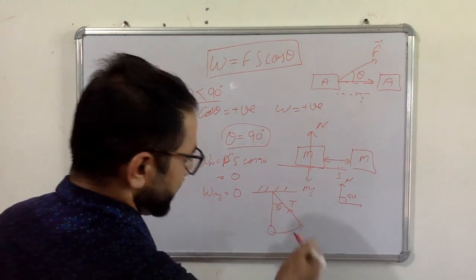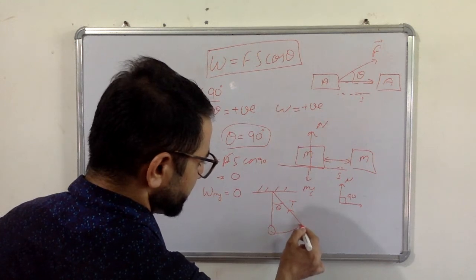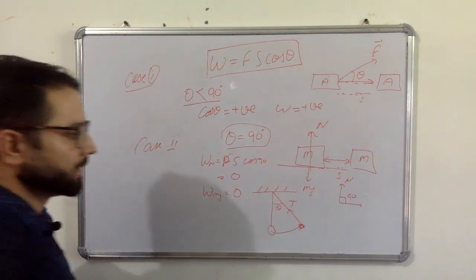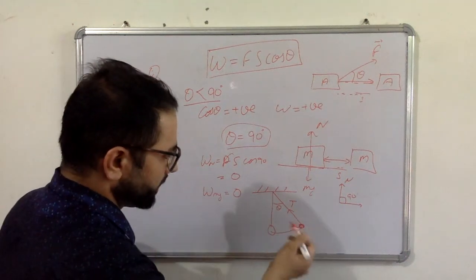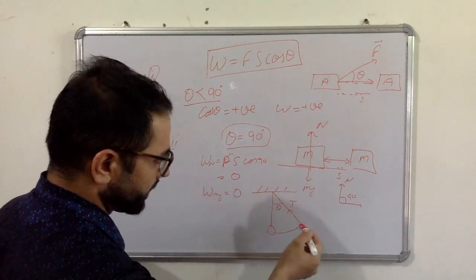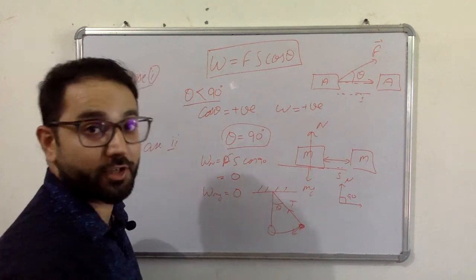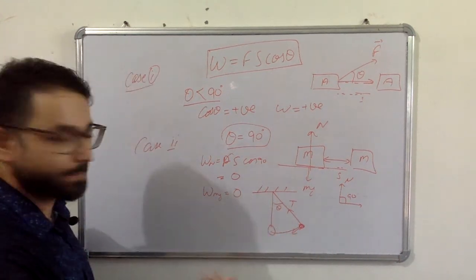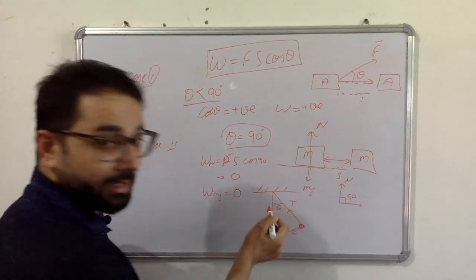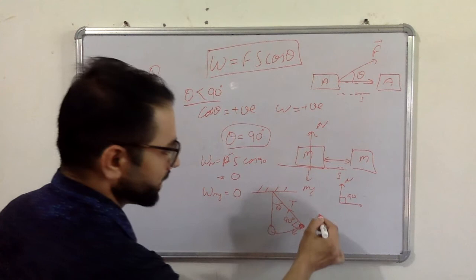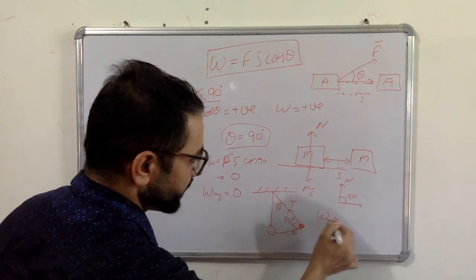Let's say this is its extreme point. Now when it comes back from its extreme point, the displacement will be in this direction, and the tension will be in this direction. So there will be an angle of 90 degrees. So again, work done by tension will be 0.